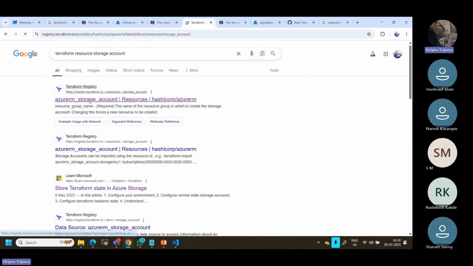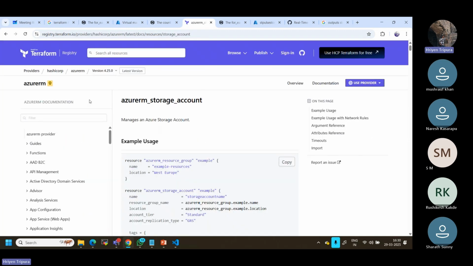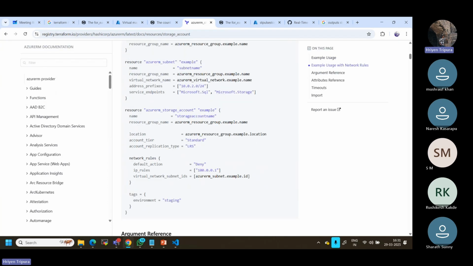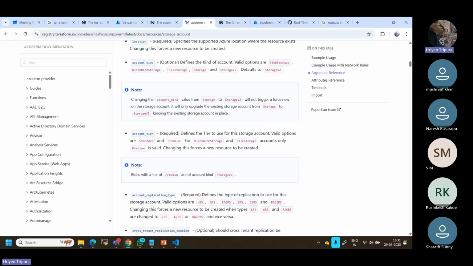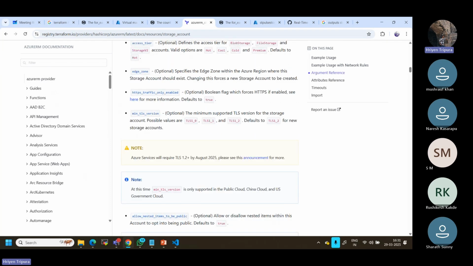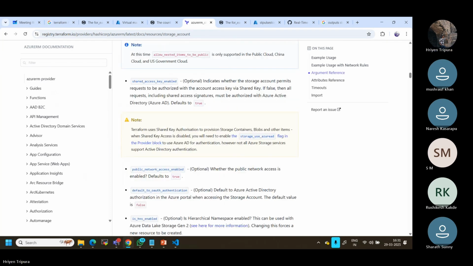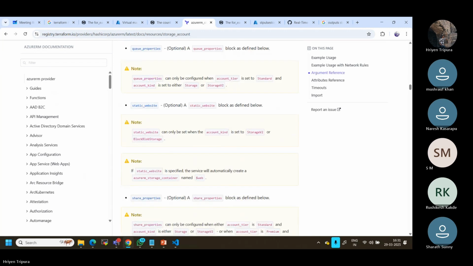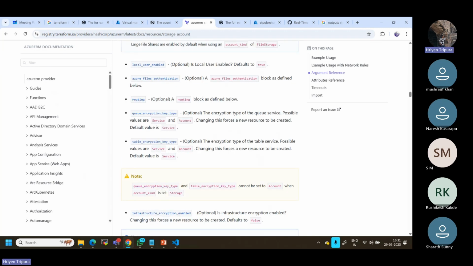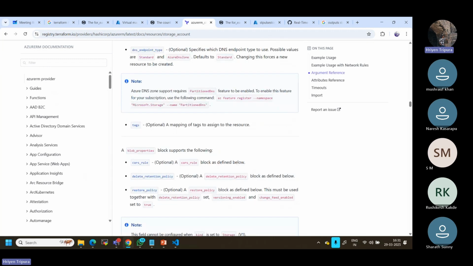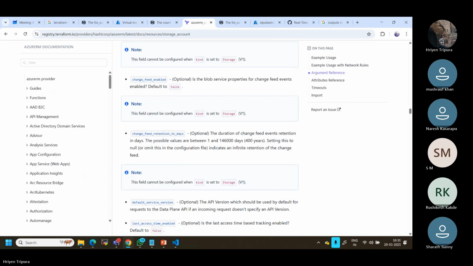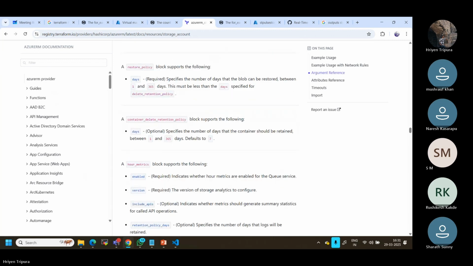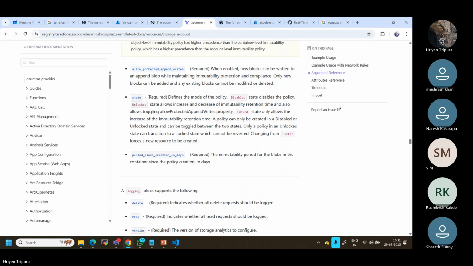If you go here, this is normally how we can extract, right? You can see only the resource, but you do not see the output sometimes here. So if you want to get the output, let me show you. If you go to any of the resources, let me know if you can see outputs somewhere.